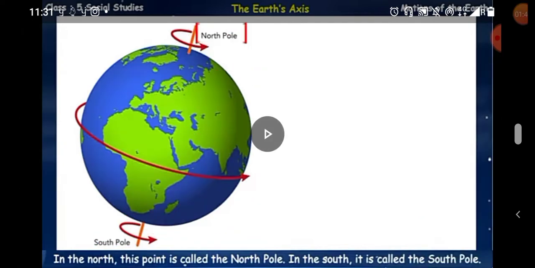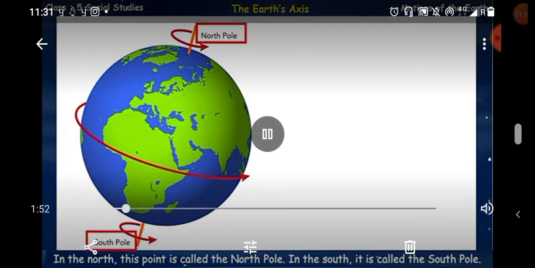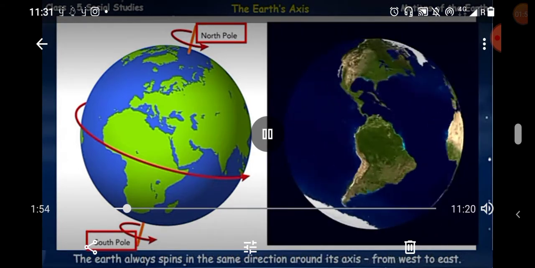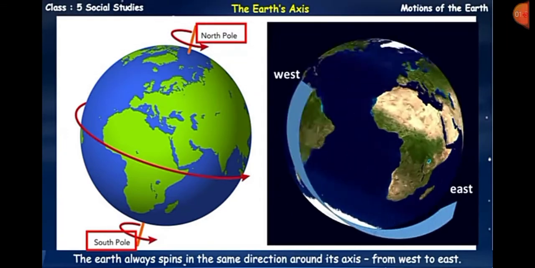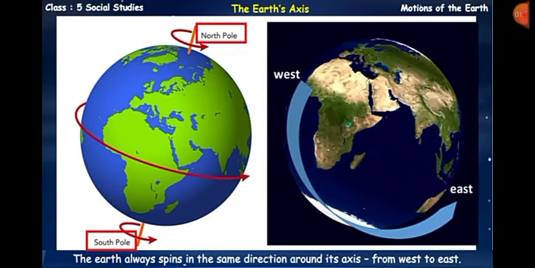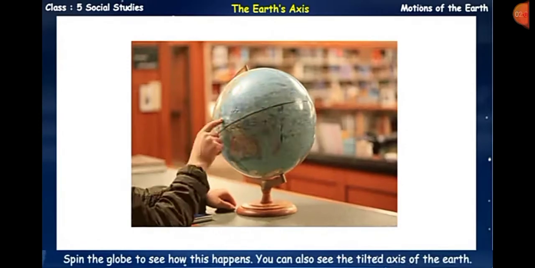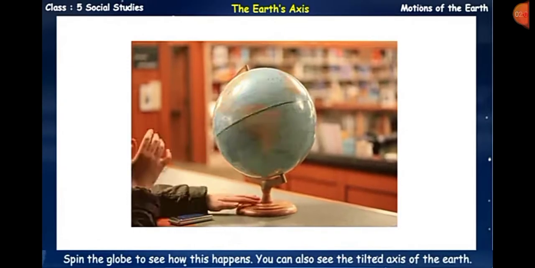So this point in the north is called the north pole, and in the south, this is called the south pole. The earth moves from west to east. So spin the globe to see how this happens. You can also see the tilted axis of the earth.